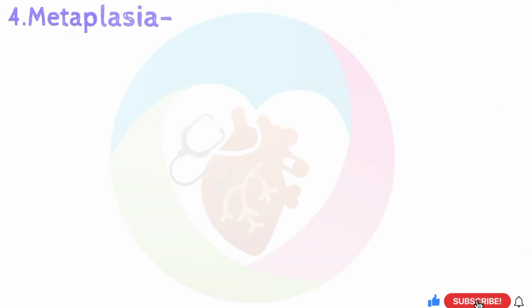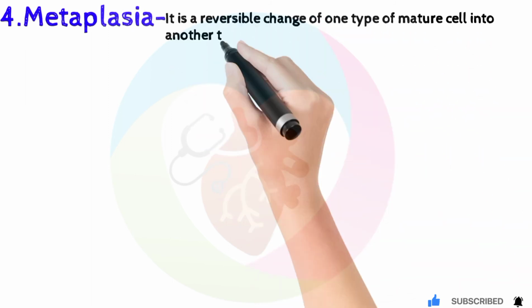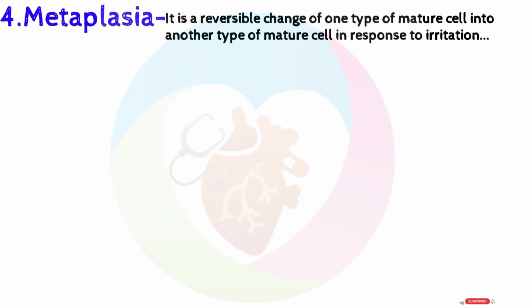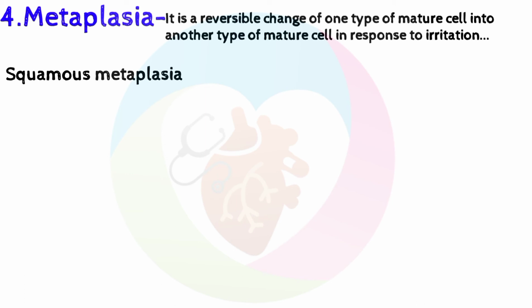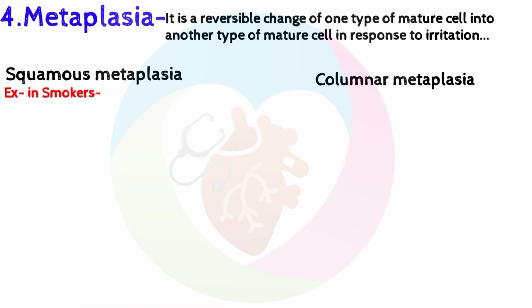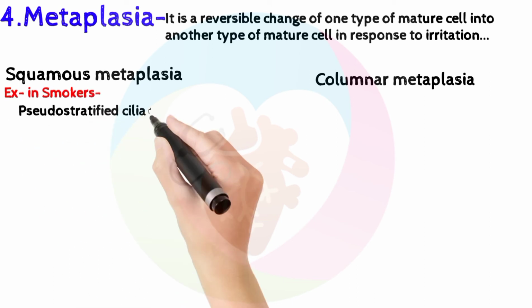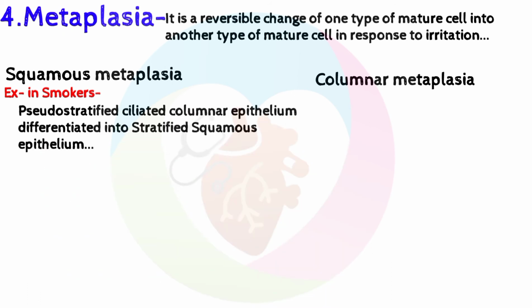Next is metaplasia. Metaplasia is a reversible change of one type of mature cell into another type of mature cell in response to irritation. It is of two types, squamous metaplasia and columnar metaplasia. Squamous metaplasia, for example in smokers: pseudo-stratified ciliated columnar epithelium differentiates into stratified squamous epithelium.